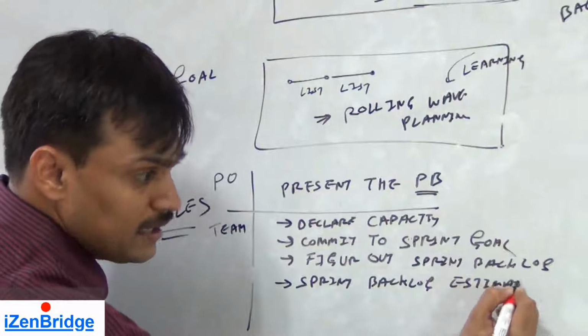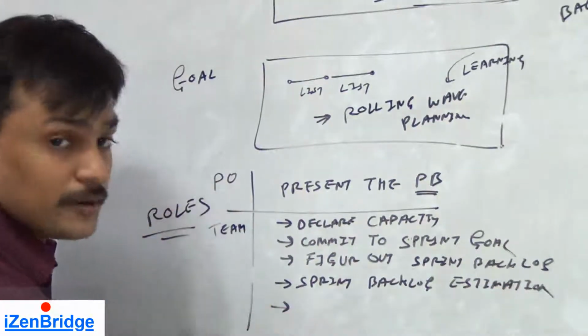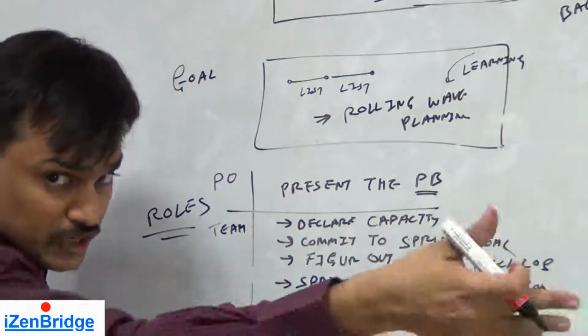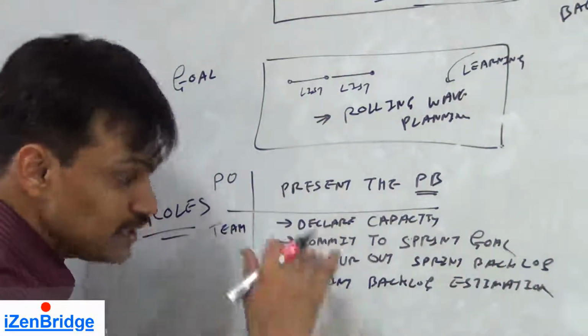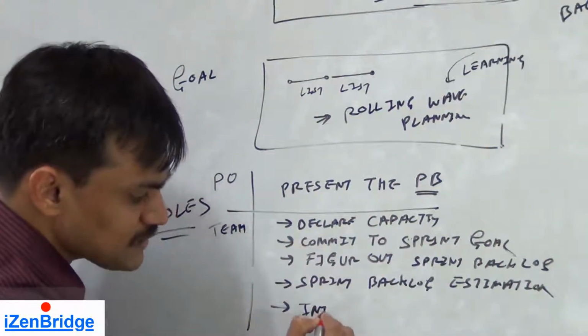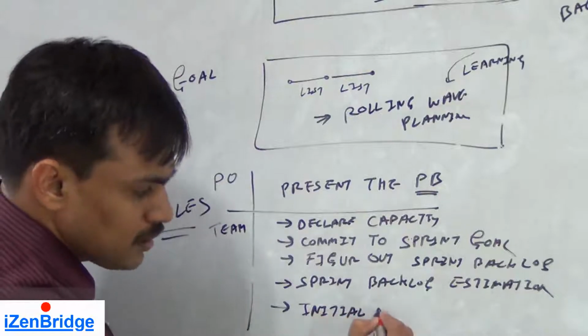They may assign in the same meeting some of the sprint backlog items which have to be done in the near future, say the upcoming 3-4 days. So an initial level of task assignment can also happen here.